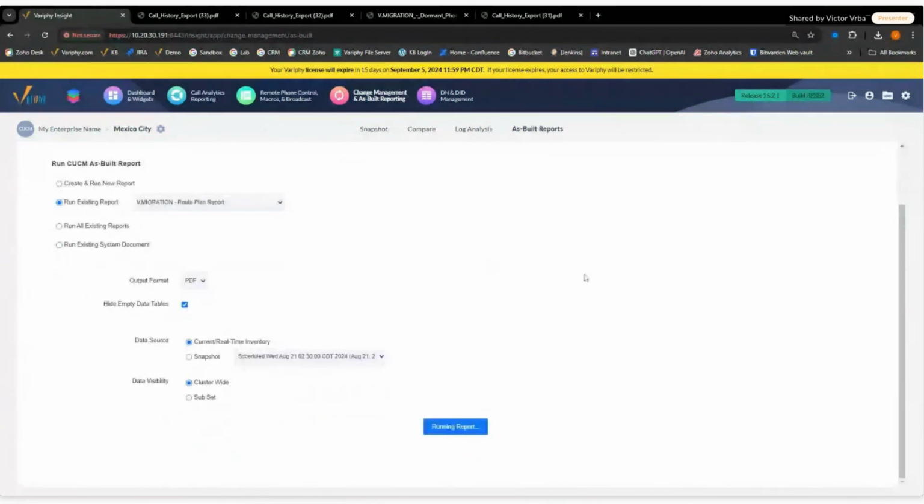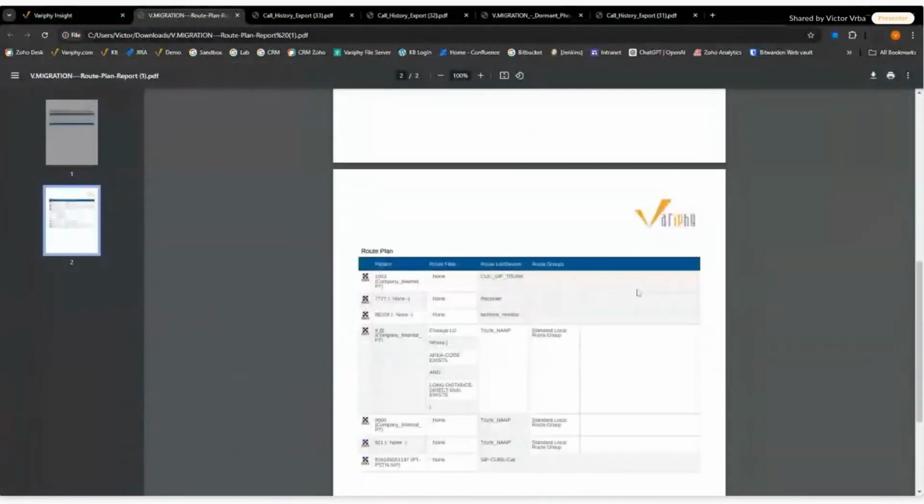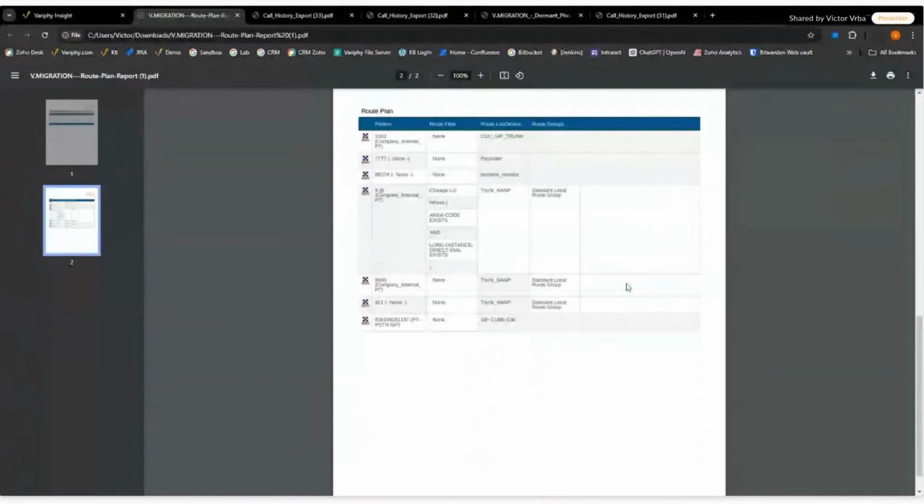These are absolutely fantastic reports to run to give somebody an idea, whether you're entertaining or talking to a particular partner or a vendor about your migration. This is an awesome report that you could provide them. It shows you exactly how your patterns are set up, your lists, your devices, your route groups. Same thing with hunt groups: how your hunt groups are set up, how your hunt lists are set up, who they're routing to. These are great reports to provide to those providers.